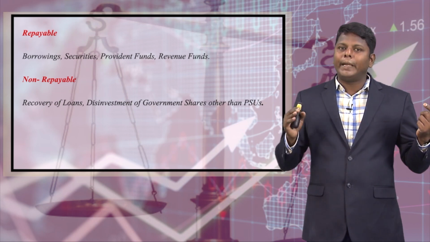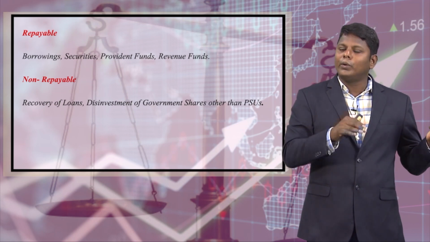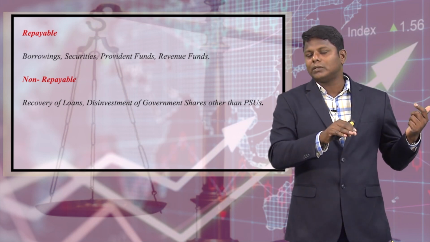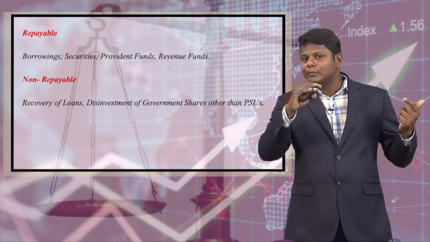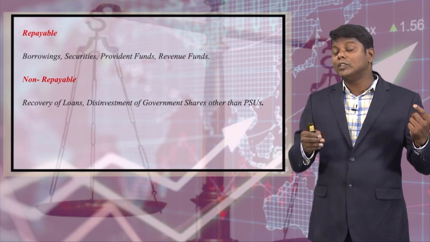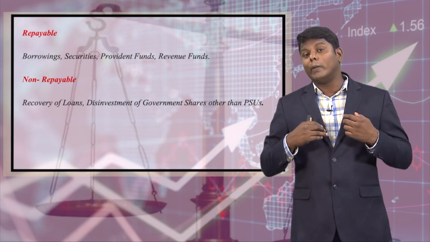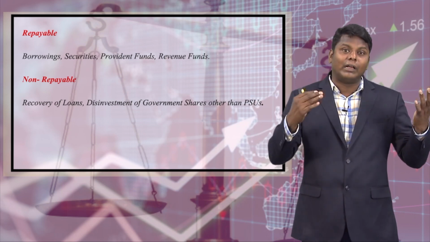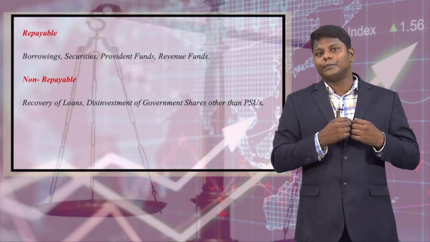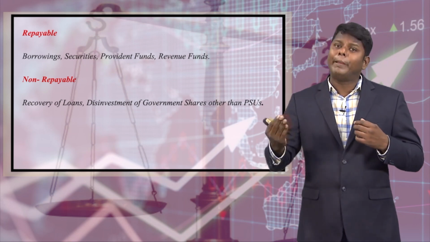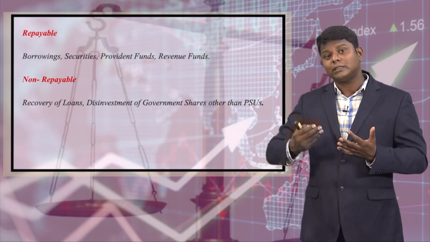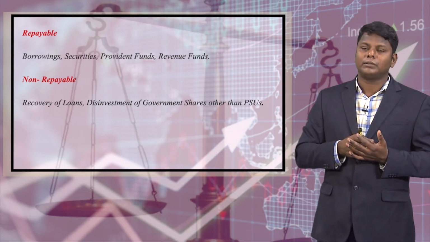Whatever money they have given as a loan to the agencies or state government comes back to the treasury of the government. Likewise, if the central government has borrowed money from agencies like the World Bank or IMF, they have to pay back the loan, and pay interest as well as the borrowings.